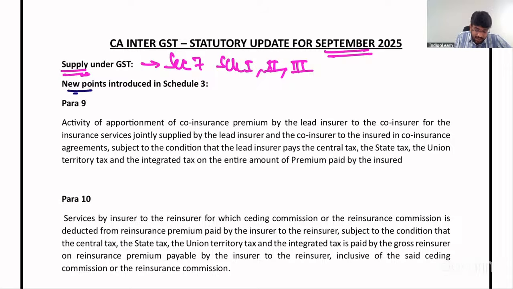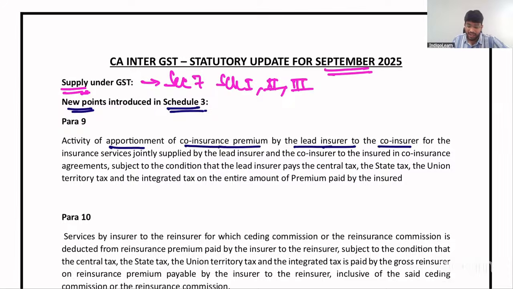Come on, see now. There are some new points which are introduced in Schedule 3. Transactions which are neither regarded as supply of goods nor regarded as supply of service. When it is neither supply of goods nor supply of service, very clearly GST will not apply. So there are two interesting amendments, extra points they have brought in. The activity of apportionment of co-insurance premium by the lead insurer to the co-insurer for the insurance services which are jointly supplied by the lead insurer and co-insurer to the insured in a co-insurance agreement is neither regarded as supply of goods nor regarded as supply of service.